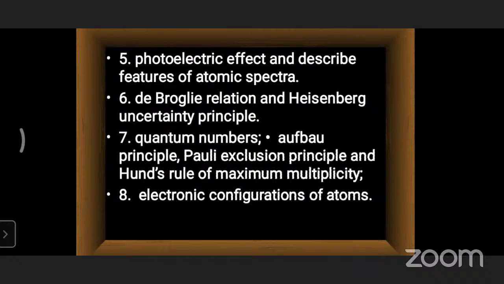Also orbitals, wave functions, and after that the Schrodinger wave equation will come. Based on that, some questions will be there. Those we will discuss in the coming slides. Okay, children, so these are the major key concepts we have in this lesson.